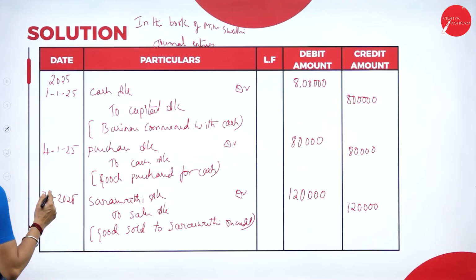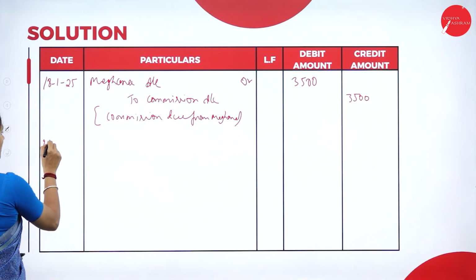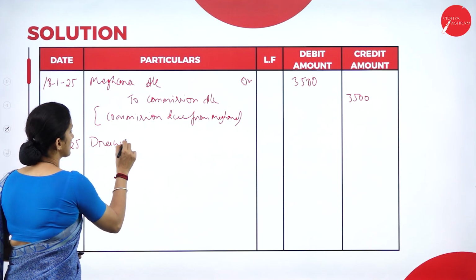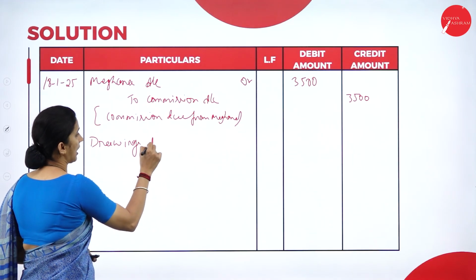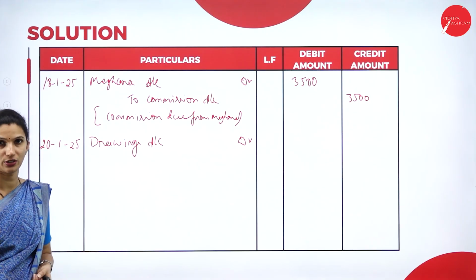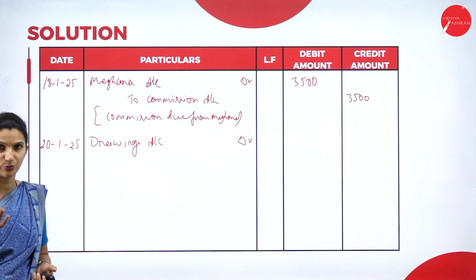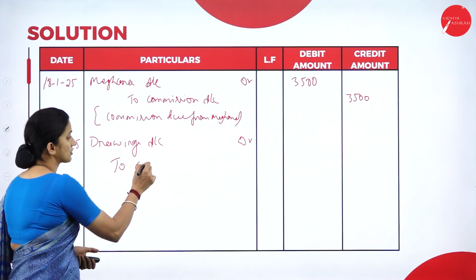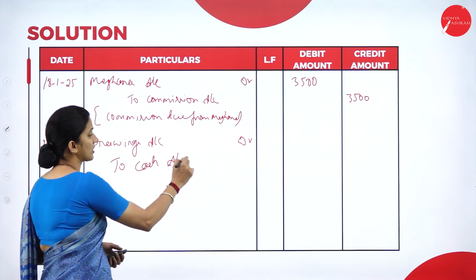So here, 20th transaction, 1/25. The drawings account debit. Why are we debiting? This amount is withdrawn. That is considered as an expense. So the drawings account debit to cash account, because through the withdrawal, cash is going out of the business.